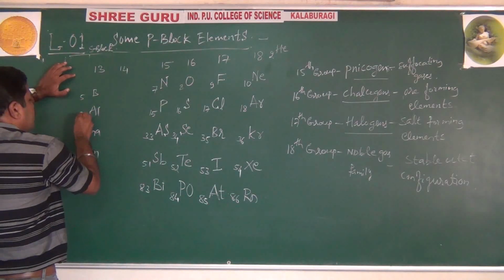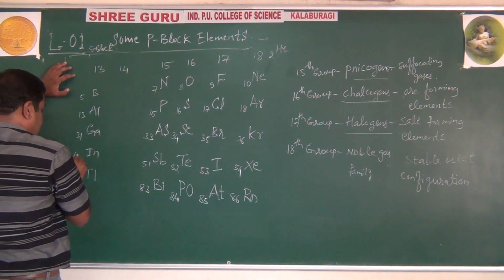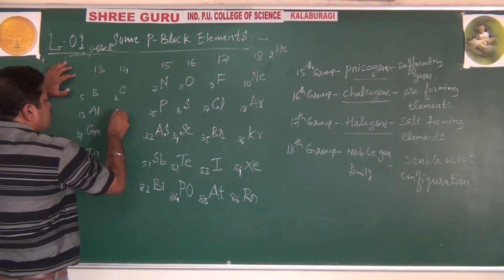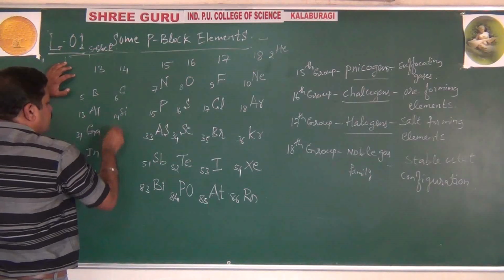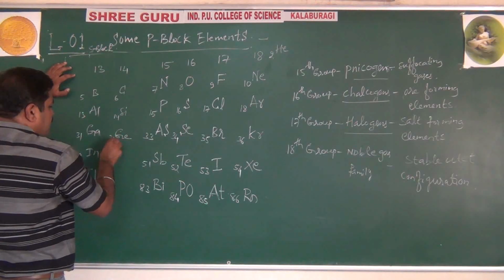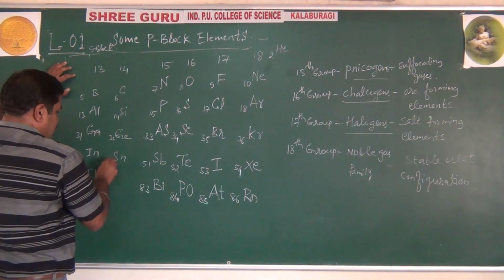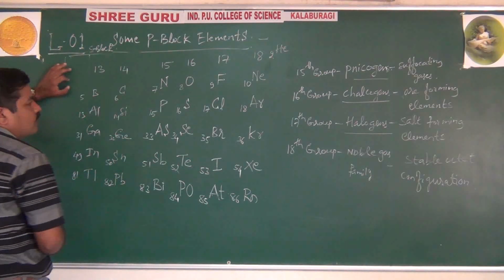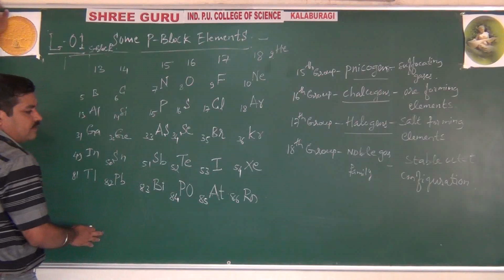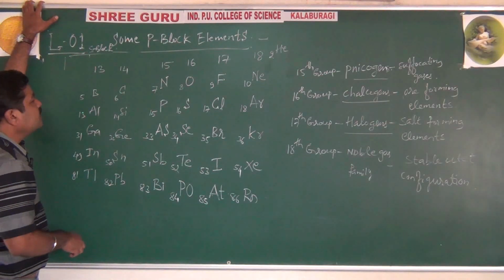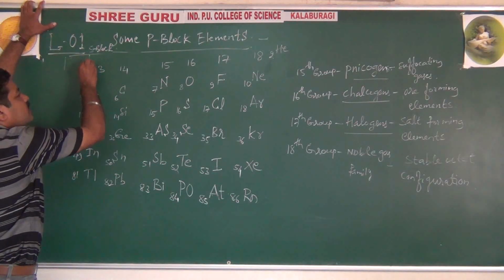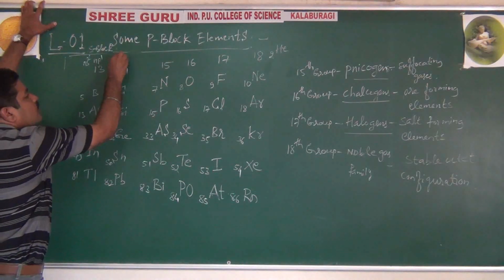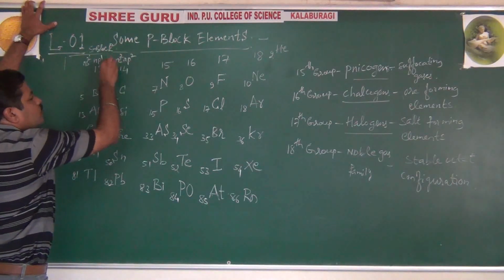That is 5, 13, 31, 49, 81. Then carbon 6, silicon 14, germanium 32, tin 50, and lead that is 82. What is the general electronic configuration? General electronic configuration for 13 group elements is ns2 np1. For 14 group ns2 np2. Remember.